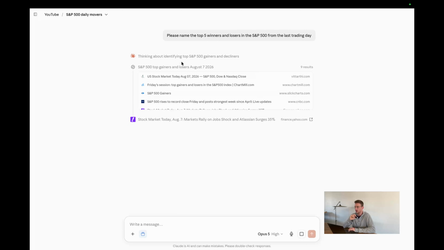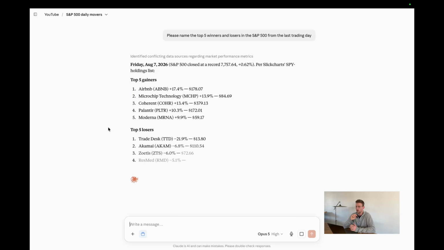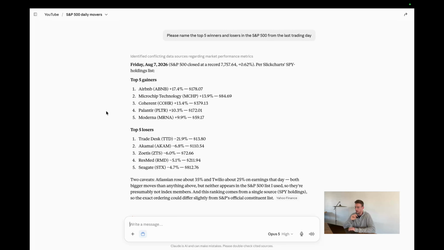Firstly, this is going to take quite a long time, right? It has to go and figure out all 500 stocks. It has to get their open and close prices. It has to figure out which day you're talking about, right? So obviously it did pick 7th of August, but the last trading day is pretty vague. It has to get that from system metadata. There's just a whole bunch of issues with this setup. And if you're lucky, you'll get the right answer, but that depends on the model. It depends on the capabilities that you've set, and it depends on a lot of things.